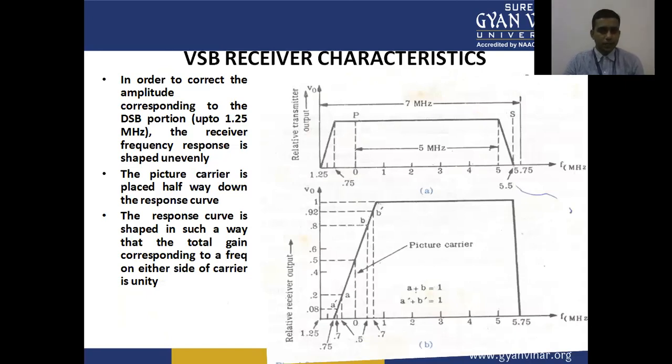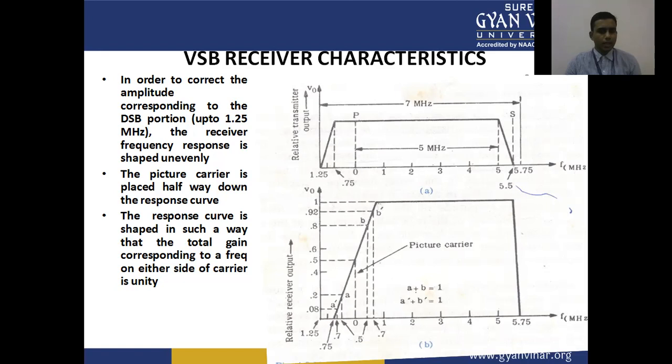Vestigial sideband receiver characteristics. This is the picture showing the relative transmission output and relative receiver output. In order to correct the amplitude corresponding to the double sideband portion, up to 1.25 megahertz, the receiver frequency response is shaped unevenly.